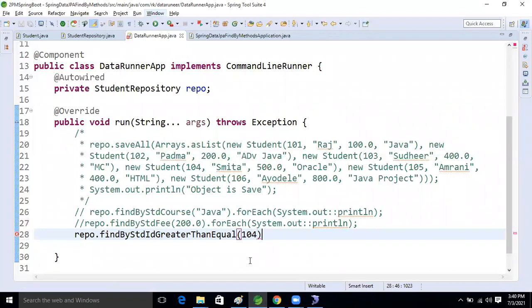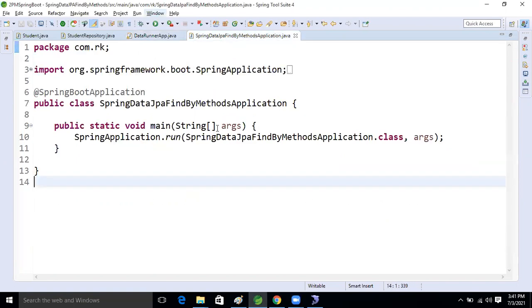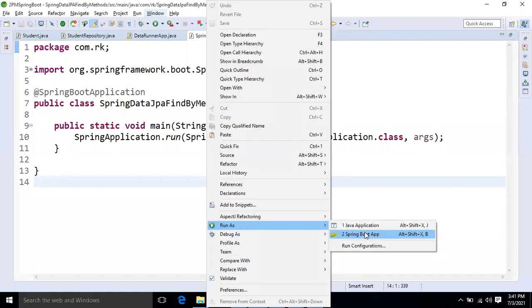So here, for each condition, System.out.println. Good. Now shall we run the application and see our desired result, guys? Come on. Yes, Ravi. Okay, good, thanks, very nice. Let's move on. Now I'm running the application and we will see that.